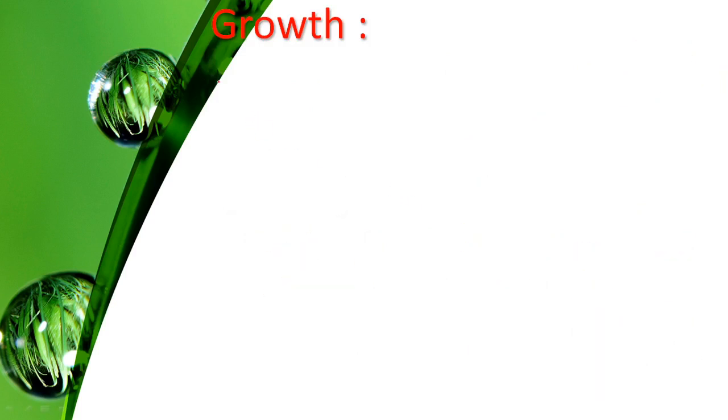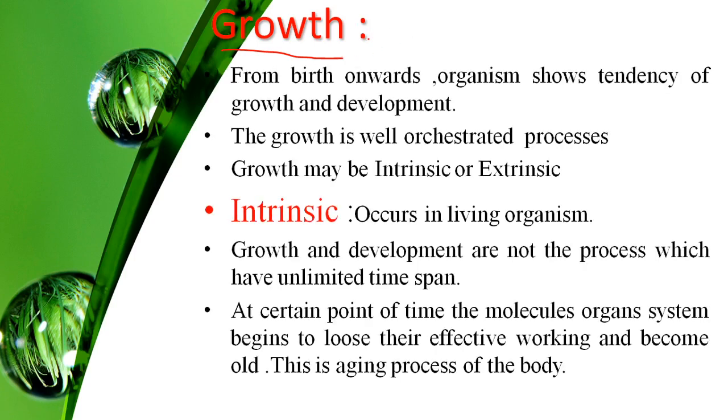The second phenomenon we see is growth. I think you are very familiar with this word, growth. From growth onwards, the organism shows the tendency of growth and development. So first of all, what is growth? It's a very simple word. Growth is taken as an increase in mass. क्या बढ़ने वाला है यहाँ पे?